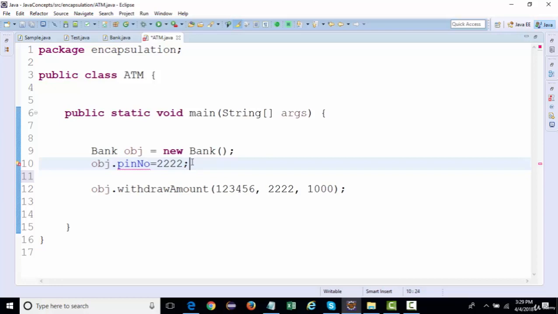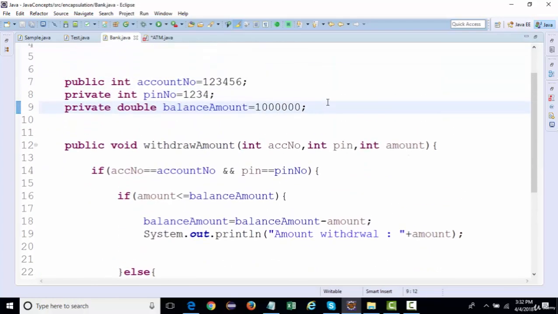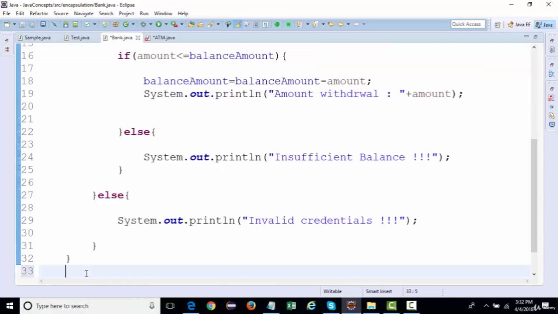So there has to be a functionality provided to update the PIN number as well. So how are we going to implement encapsulation over here? We're going to create another functionality where we update the PIN code.